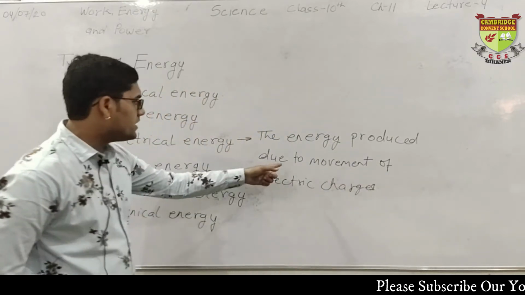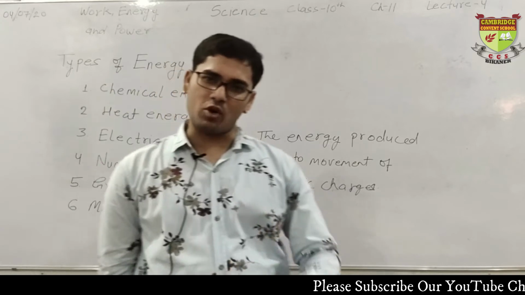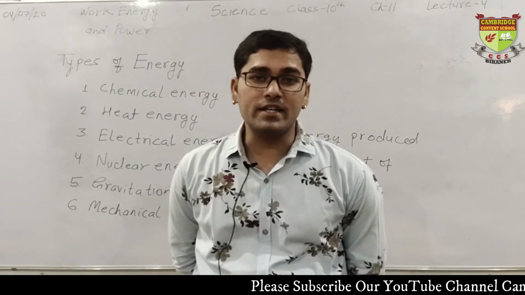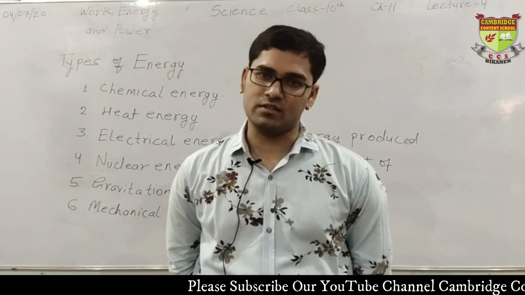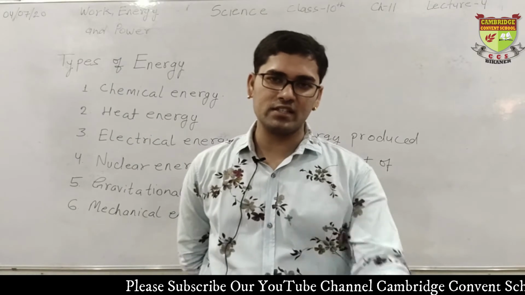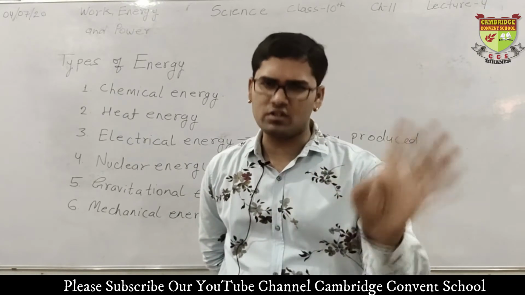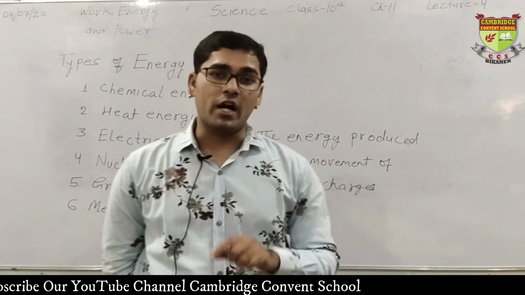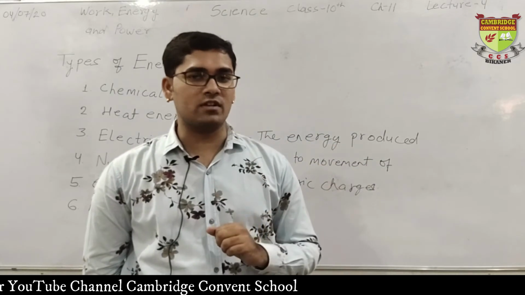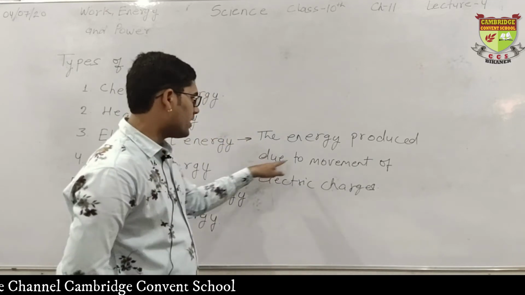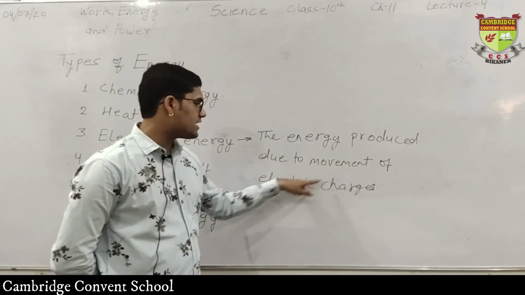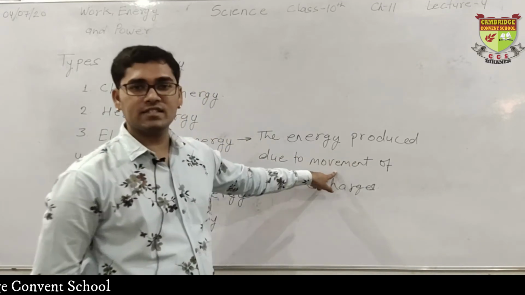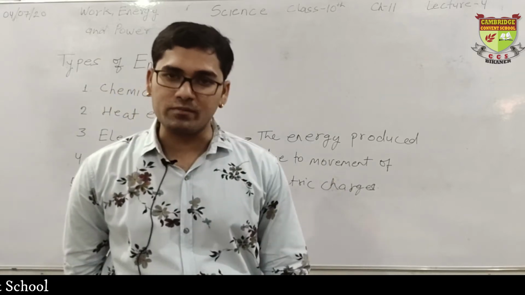So these charges have a property. What property? That these charges can produce energy. Clear? If they are in a stagnant position, another type of force or energy will be produced. If they are moving, another certain type of force or energy will be produced. So whatever is just written here, if the charges are in motion, they produce a type of energy.